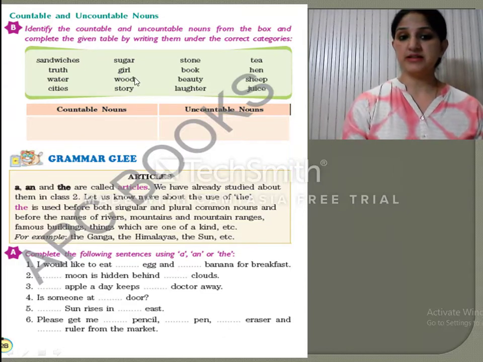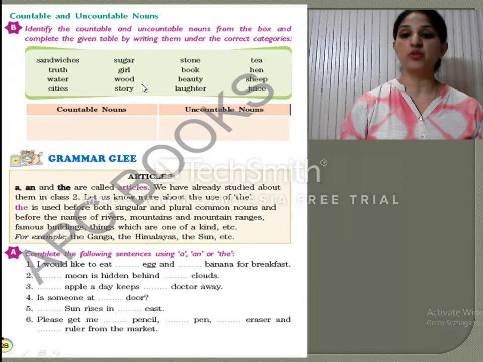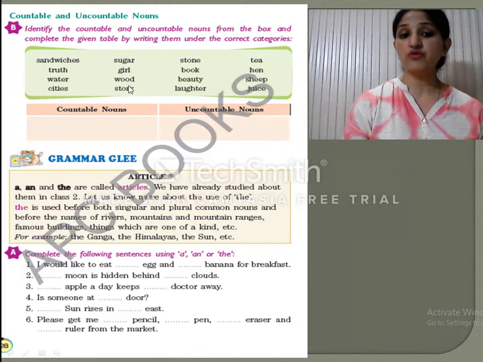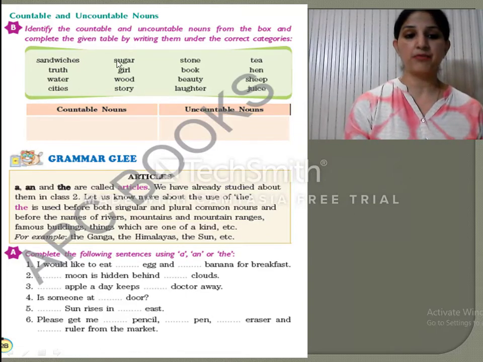Girl. Yes, girls can be counted. Wood. Wood cannot be counted as a whole. But if you say we'll count the logs of wood, then it can be counted. But here you have to see what is written over here. It is written only wood. So wood cannot be counted. If it was written logs of wood, then it could be counted. Here, wood alone is an uncountable noun.